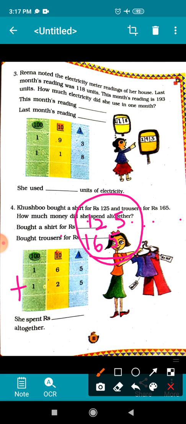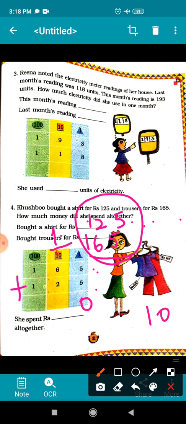Children, like subtraction, in addition also we start from ones place. Okay, so let us start from ones place. 5 and 5 becomes 10. 10 is a 2-digit number, so 0 you will write on ones place and 1 will go to tens place as a carry over.